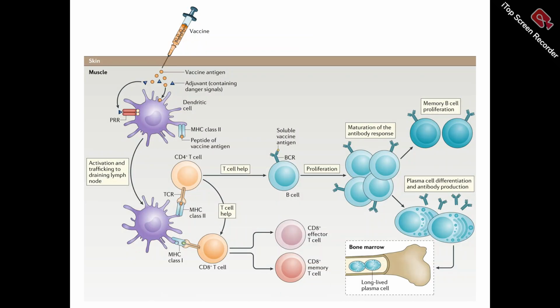This is a sketch diagram where we can see the vaccine is injected into the body of the host, then the vaccine antigen is carried by APCs. Here is the dendritic cell. It is going to present the antigen. Processing of antigen goes on inside the cytoplasm, and the antigen is presented by class 2 MHC molecules, and it is recognized by the TCR of the T cell. Then T cell proliferation occurs, and B cells convert into plasma cells. Plasma cells produce a large amount of antibodies. That is the humoral component of the vaccine response. Along with this, T cells also get activated and they produce CMI.